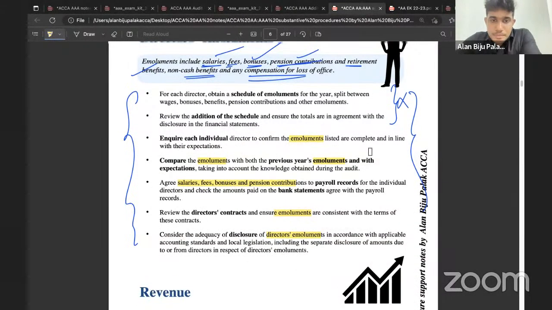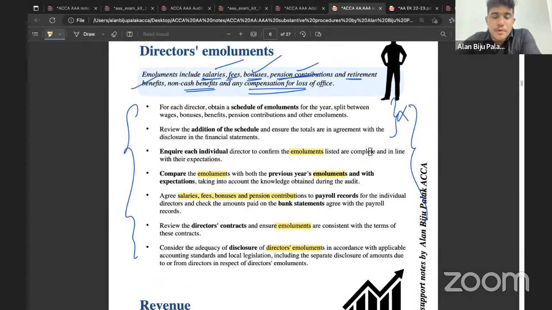Okay. So only if you get a point to write about the director's emoluments, then only you should include the first 2 points. On the other hand, you should consider using the other points. And again, in addition to which, you need to consider what all are the things that are included in the director's emoluments if the examiner asks you to write procedures in relation to that. Clear?